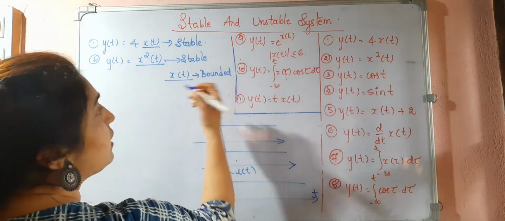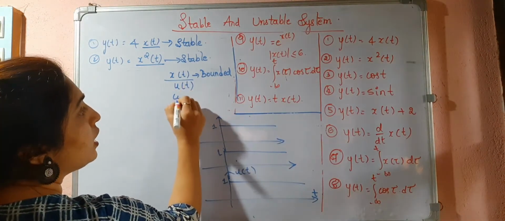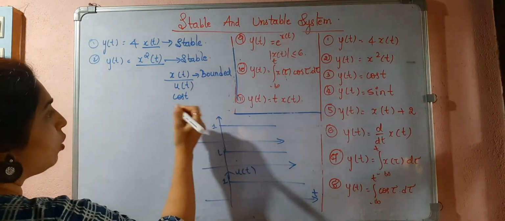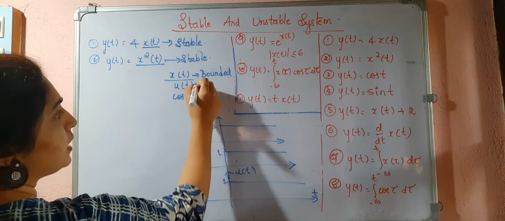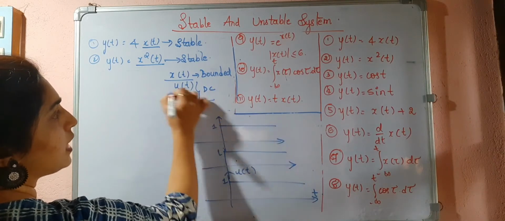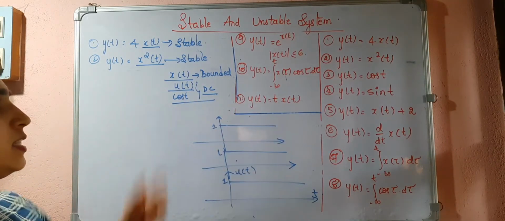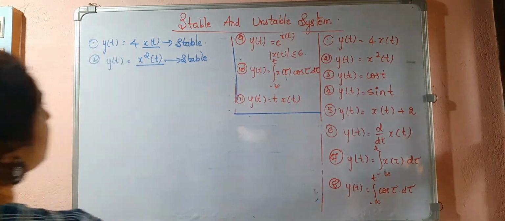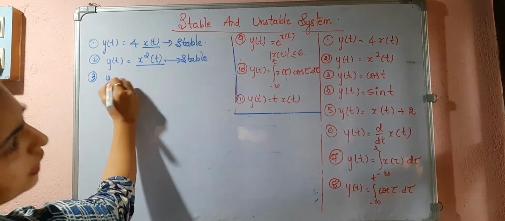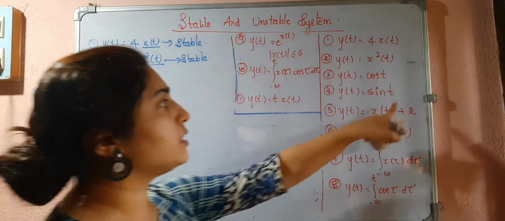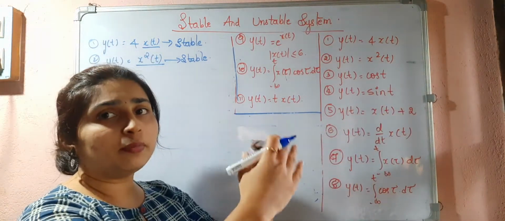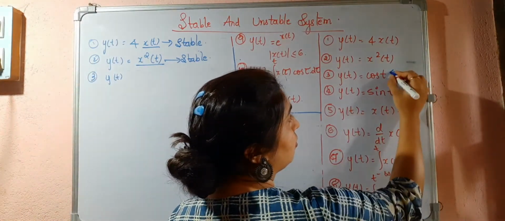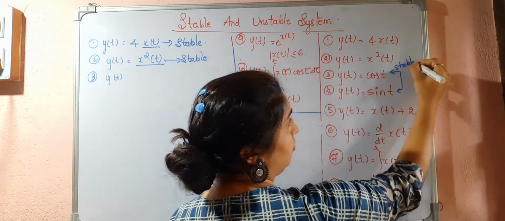So test signals can be used as u of t, cos t can also be used as the test signal. Okay, then we can use the DC signal. Okay, this can be used as the test signals. So third one, y of t is equal to cos t. We have already discussed that this will be varying between -1 to 1. So what happens? These are stable.